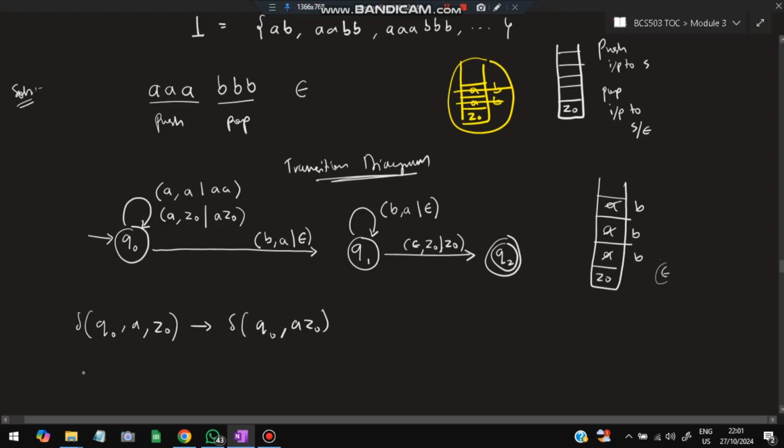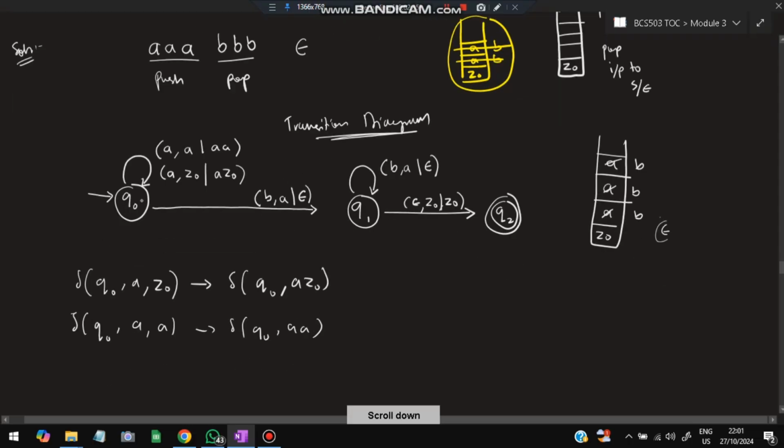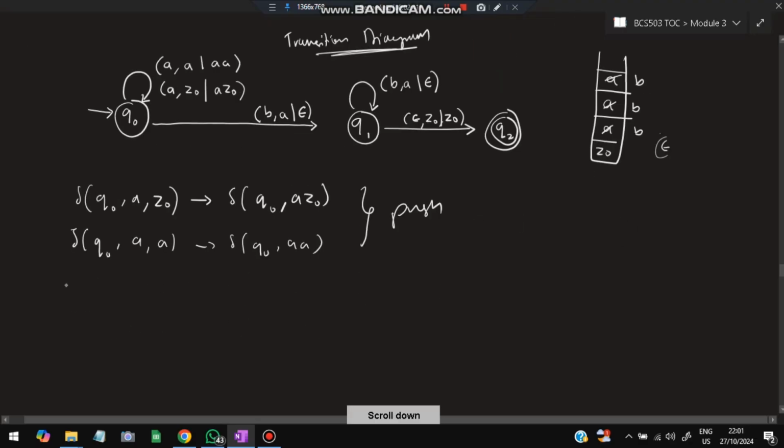And let's make it for the next one also. Q naught is the state, and the input was A. The top of the stack was A. So I reach a state which is Q naught. The top two elements are A A. This was for the push. Okay, let's discuss the pop also. So pop will be like this.